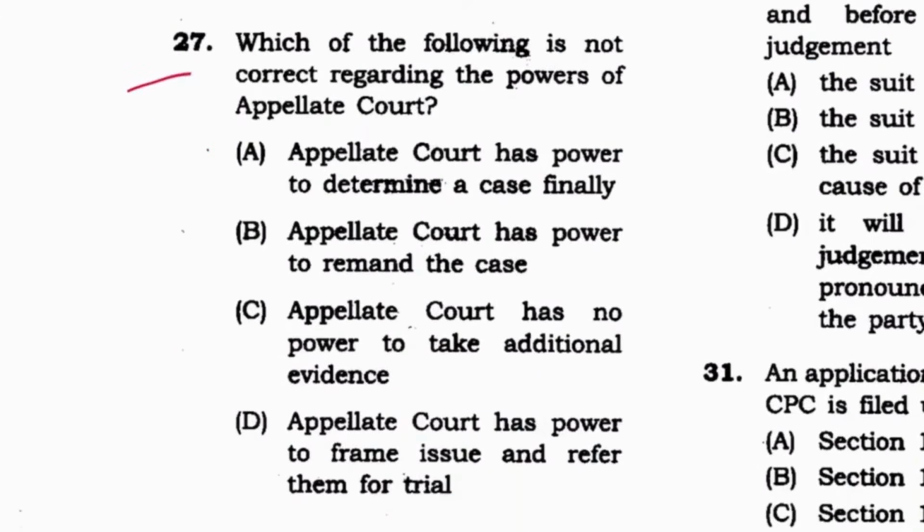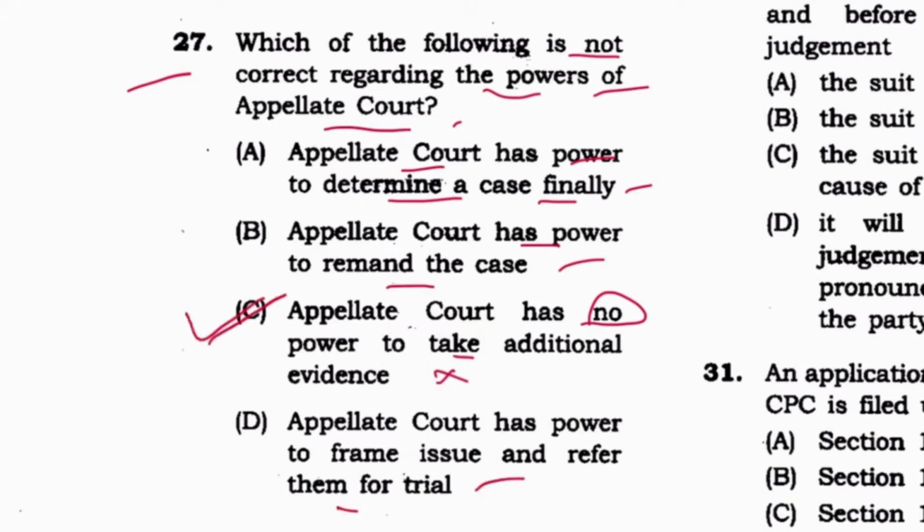Next, 27. Which of the following is not correct regarding the powers of appellate court? Appellate court has the power to determine a case finally, yes. Has a power to remand the case, yes. Has no power to take additional evidence, no, it is wrong. Has power to frame issue and refer them to trial, yes. So C is wrong, and this is also a repeat question, very common question. And where this is mentioned, powers of appellate court in section 107 CPC.